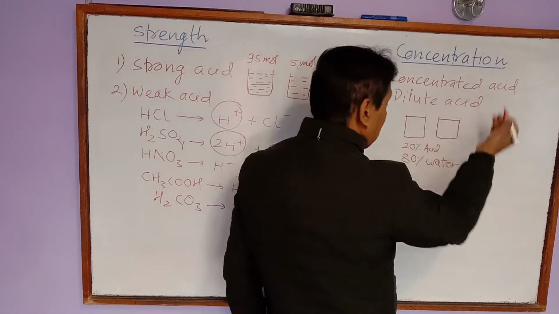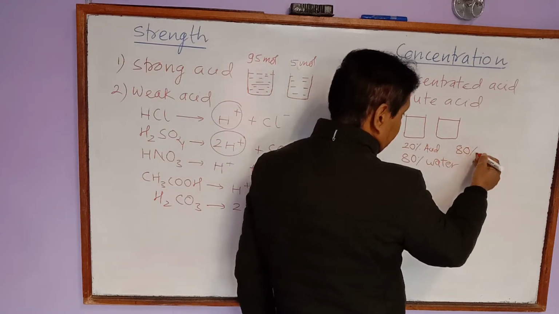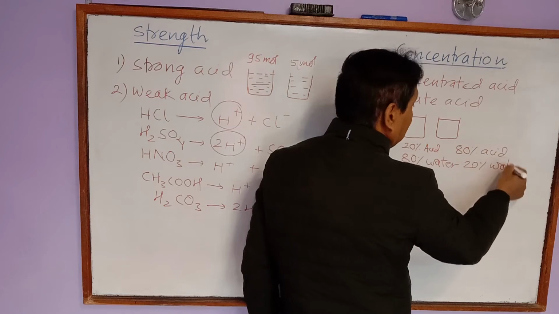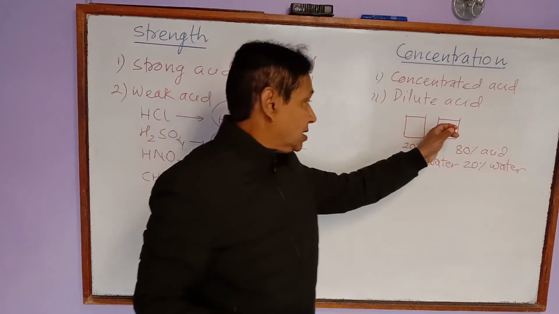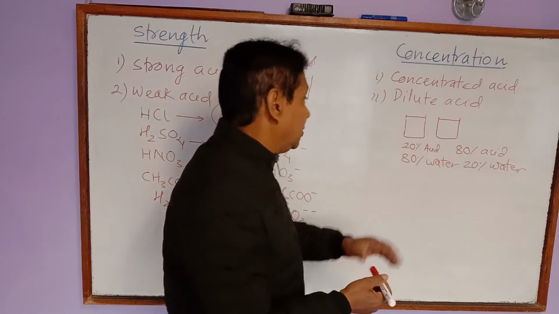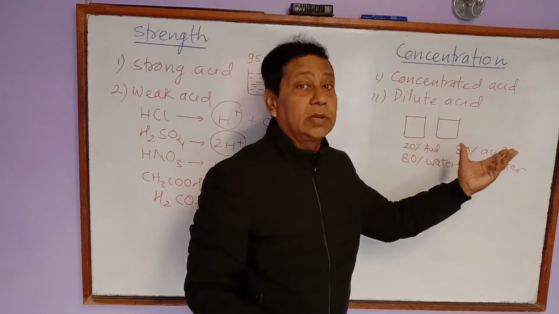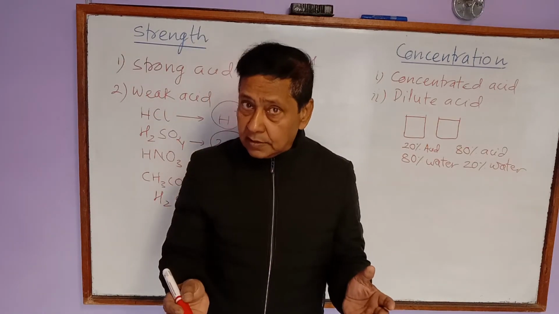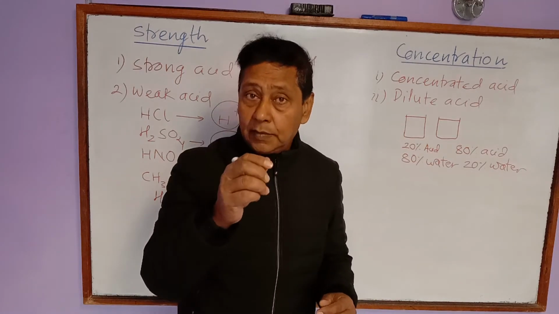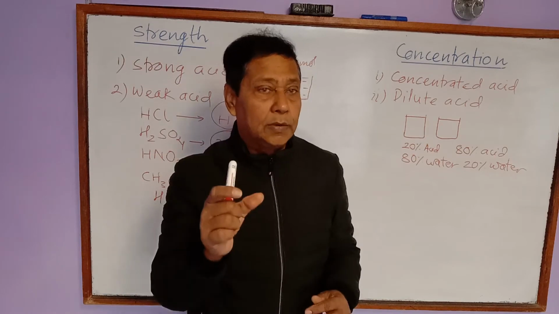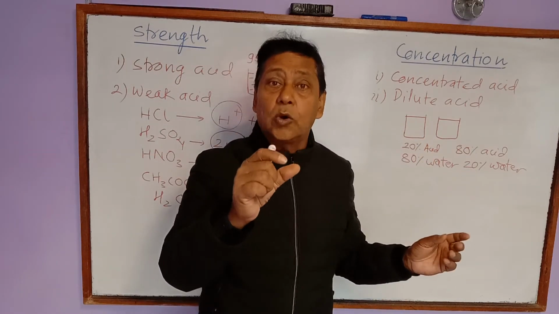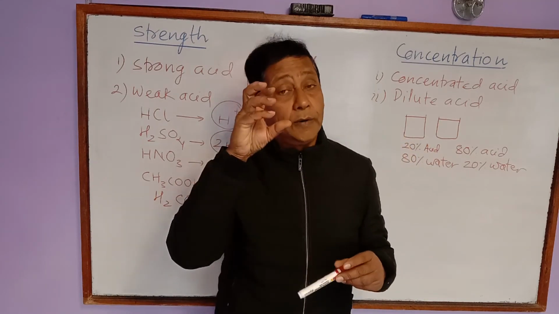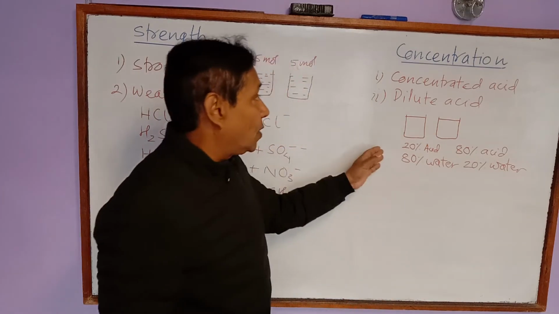But in this case, if it is just opposite, 80% acid and only 20% water, then what can we say? The amount of acid present in this volume is very high. That's why it is concentrated acid. What is concentrated acid? If the amount of acid present in the total volume is more, then the acid is called concentrated acid. But if the amount of acid present in the total volume is less, then that is called dilute acid.